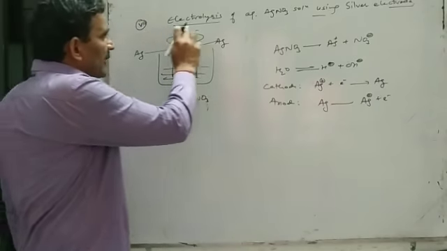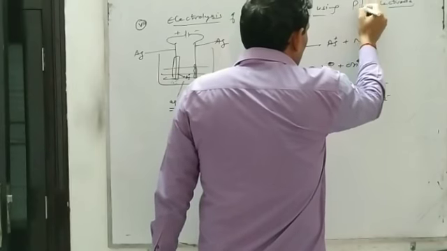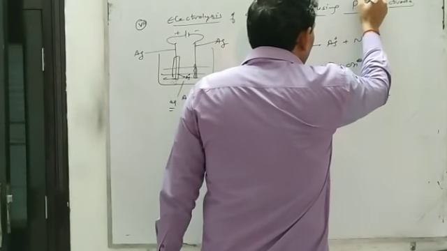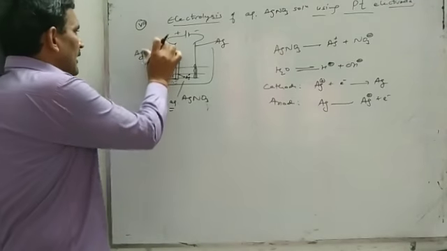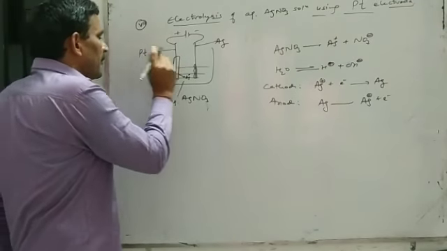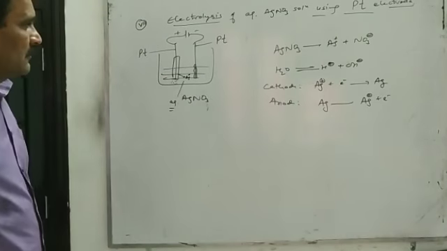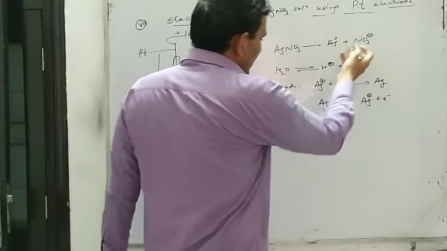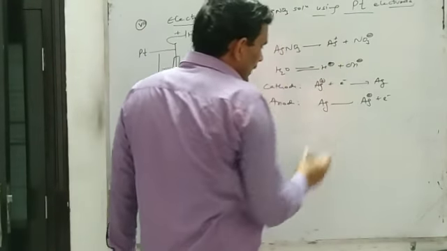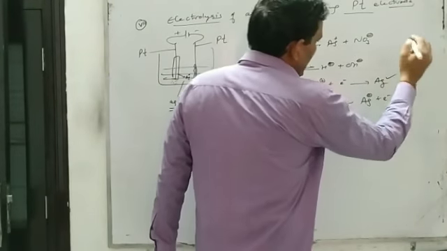But if we take electrolysis of aqueous silver nitrate solution using inert electrode, that is, platinum electrode, if electrodes are of platinum, then what will be the change? So you know silver nitrate contains silver ion, nitrate ion, water contains H positive and OH negative ion, and when you pass electricity, then silver ion will be reduced at cathode.